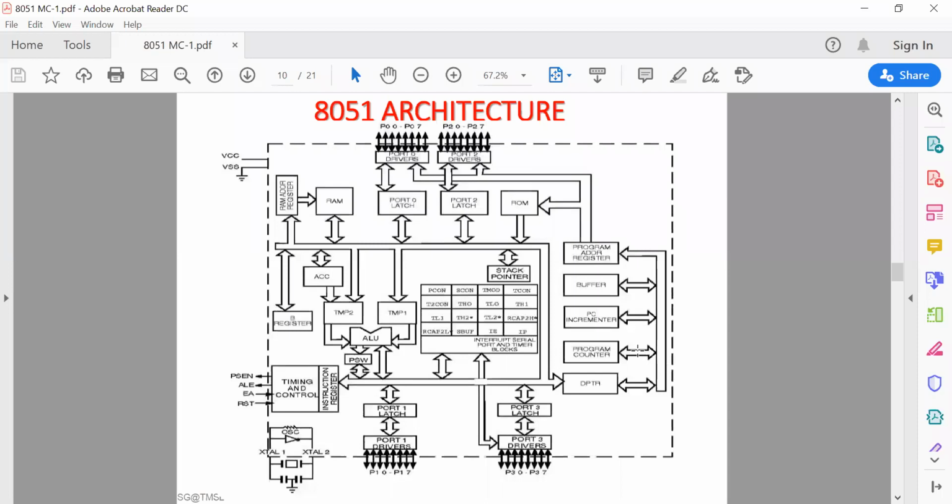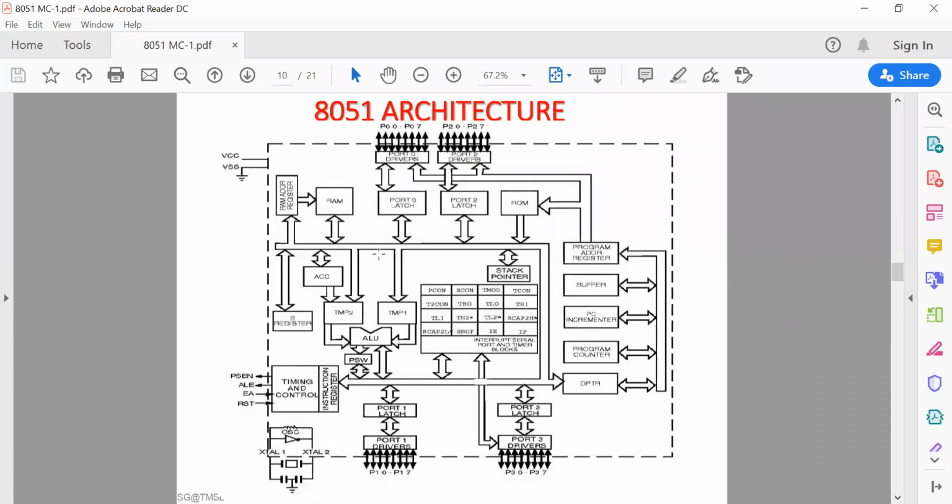Okay, now after fetching the first instruction, to get the next instruction, the program counter must be incremented by 1, and that increment operation is performed in this block, which is called the PC incrementer. The PC incrementer increments the memory location by 1 every time. So it takes the value of the current address, increments it by 1, and gives the address to the program counter. Then the program counter gives that address to the program address register, which gives it to the memory, and from there the instruction is fetched. In this way, the sequential instructions are fetched one by one.